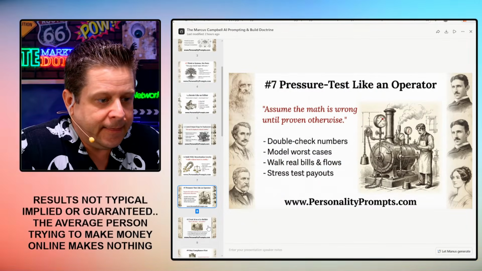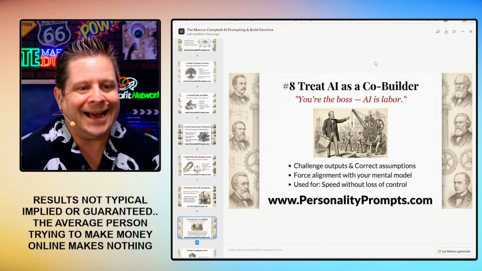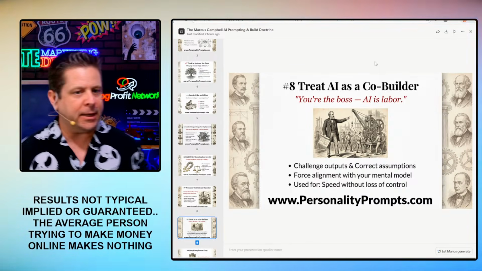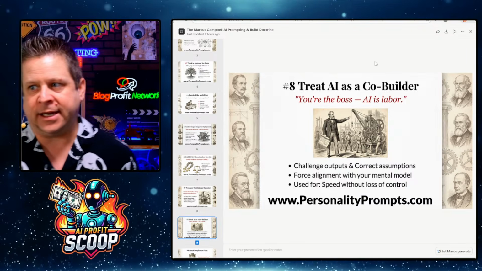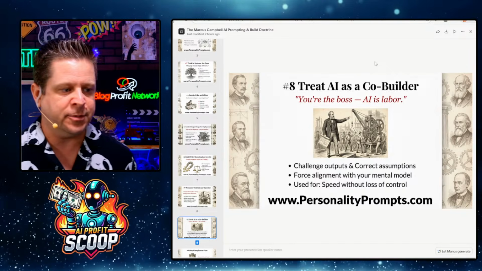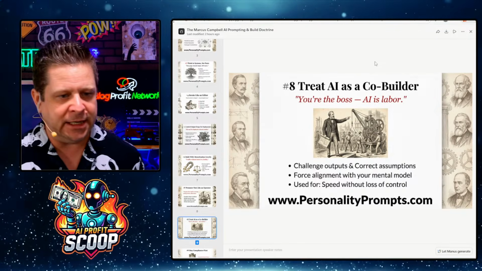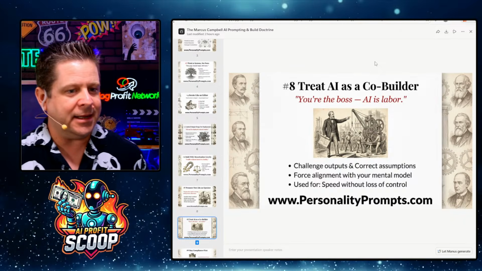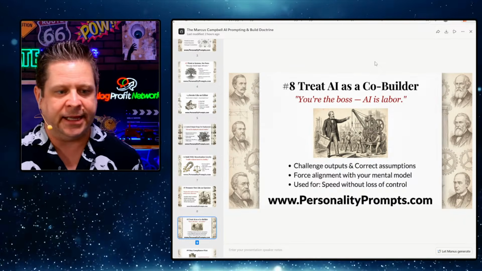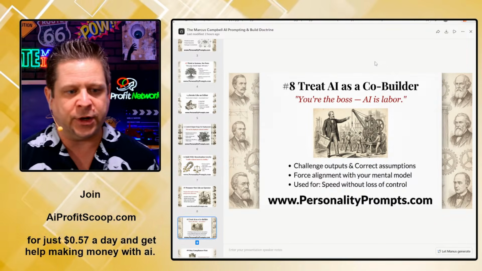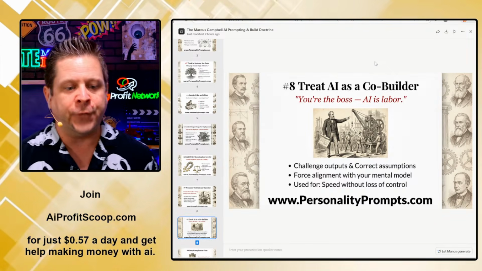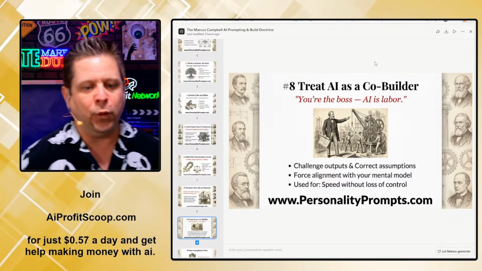Going through here, looking at number 8, treating AI as a co-builder. A lot of people don't do this. They look at AI as smarter than me, so it must be the boss, it's going to make my business. Okay, maybe, maybe not, but you are the boss. AI is the labor. We're going to challenge outputs, correct assumptions, and force alignment with our mental model.